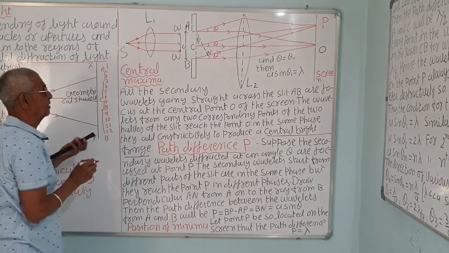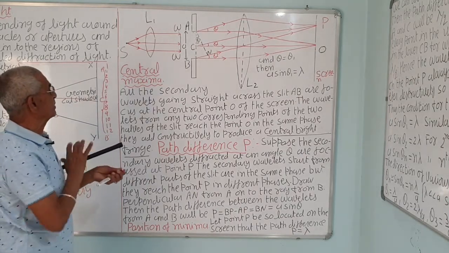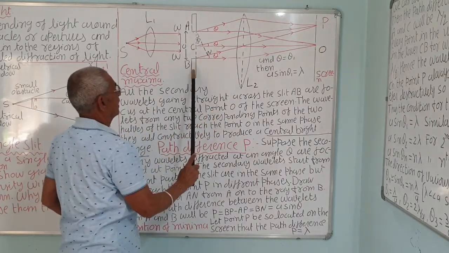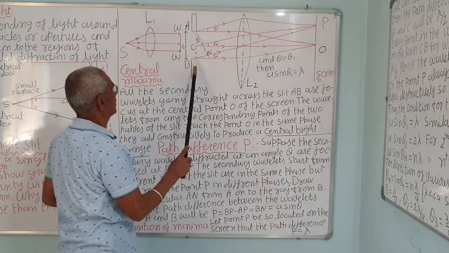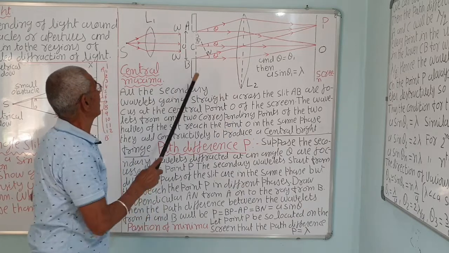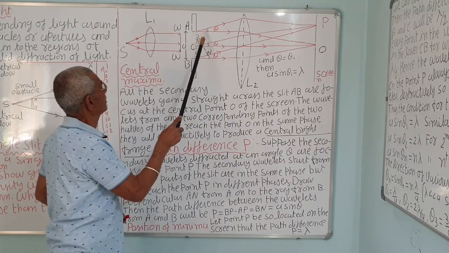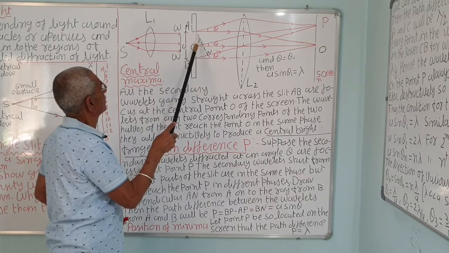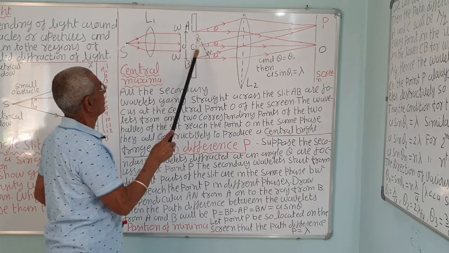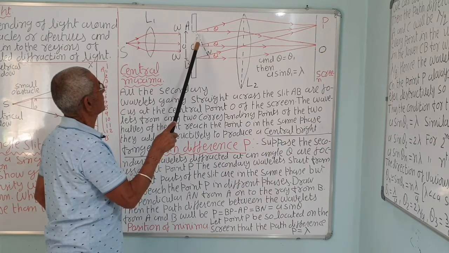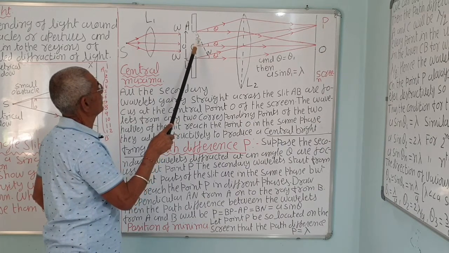So if the path difference between these two rays, AP and BP, is say lambda, this BN is lambda, then this angle is theta, this also will be theta, because this plus this is 90 degrees, as the normal is drawn, and this plus this angle is also 90 degrees.